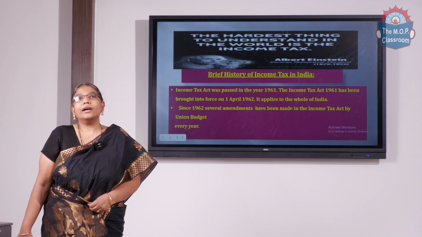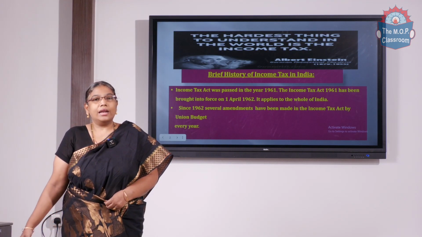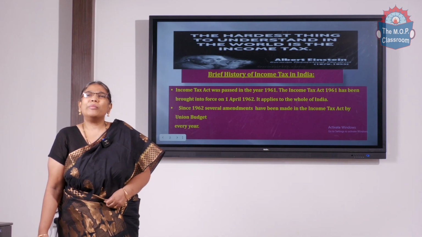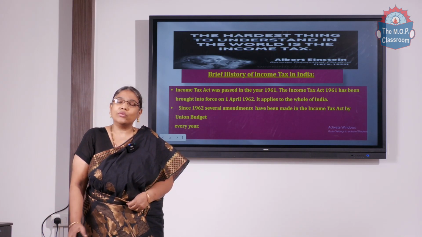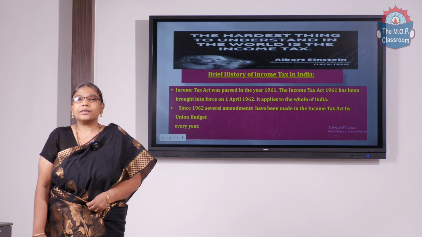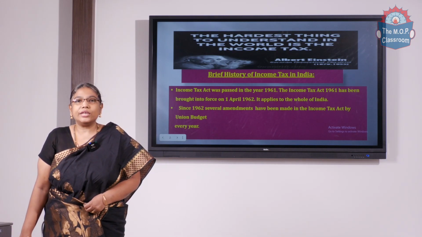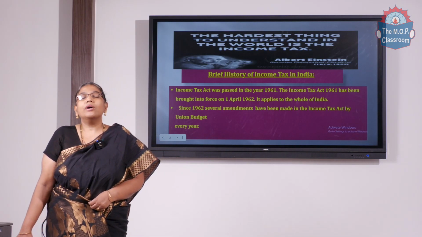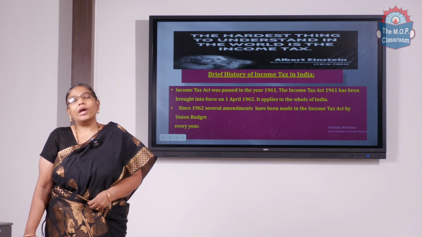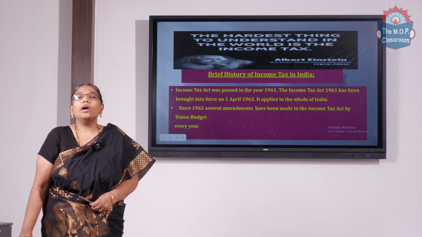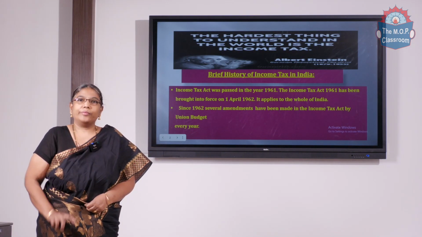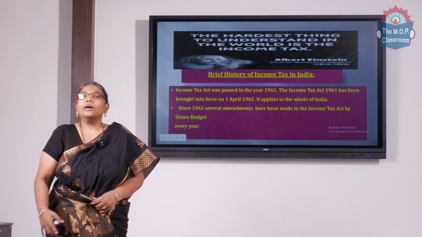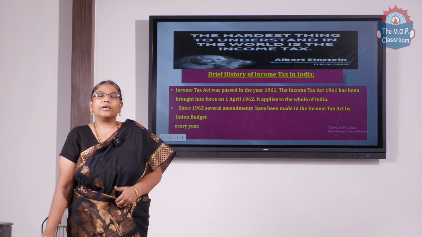In India it started in the late 1800s and the early 1900s, but there were numerous amendments over those years. Finally the Income Tax Act was passed in 1961 and came into force with effect from 1st April 1962, and we refer only to this Act for all concepts and definitions.